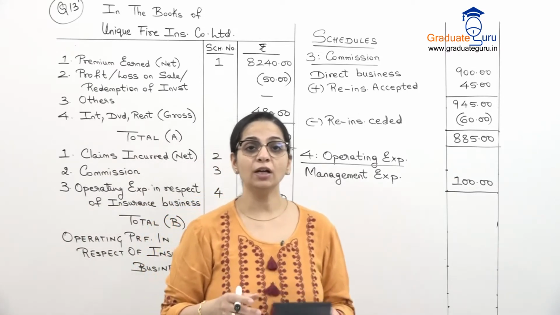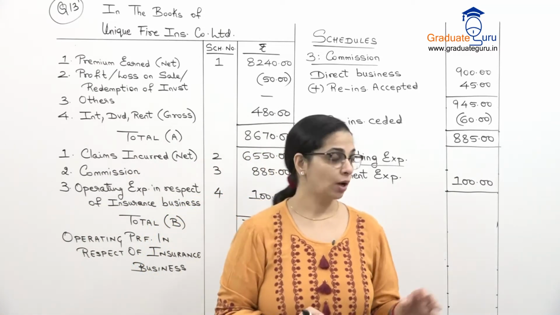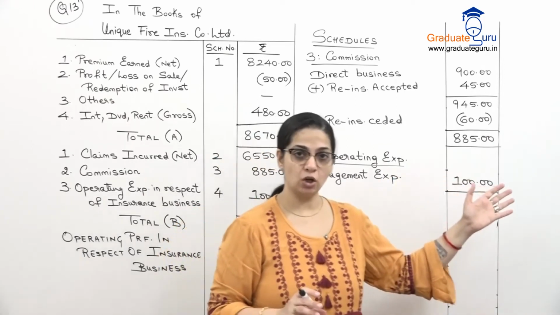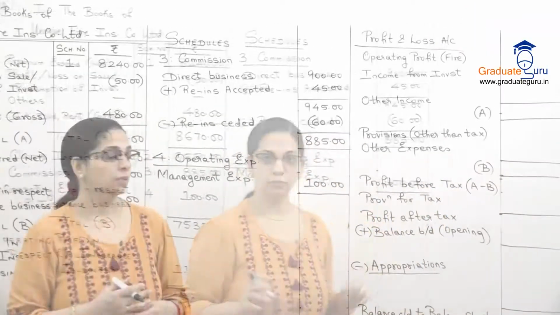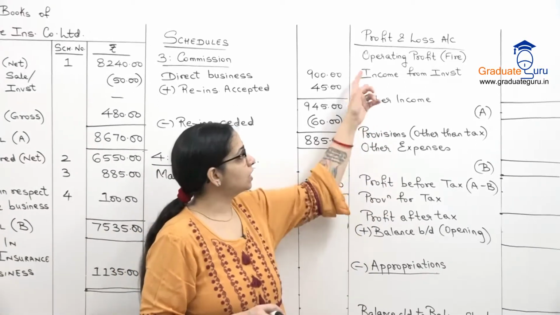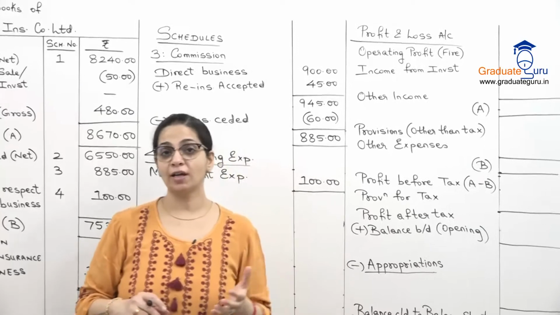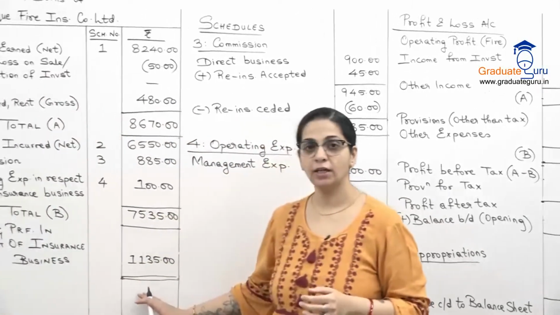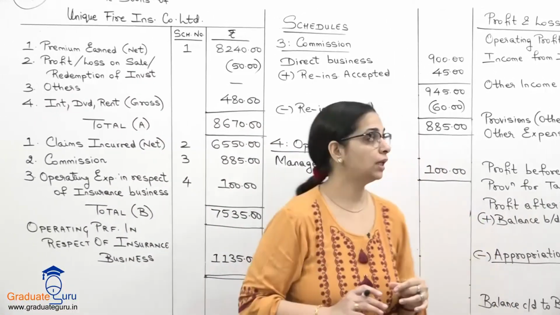Now we have to make the profit and loss account. So I'm going to make the format for the profit and loss account first, then we'll continue. So our P&L account format is ready over here. First we start with the operating profit for fire business, which we found here, 1135.